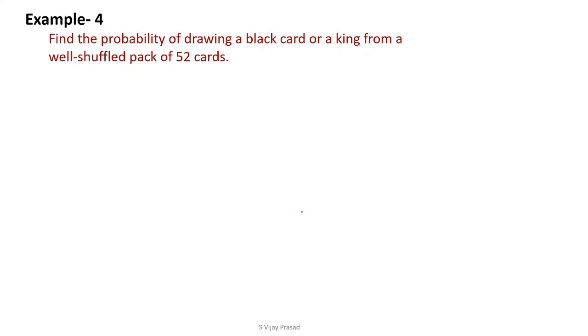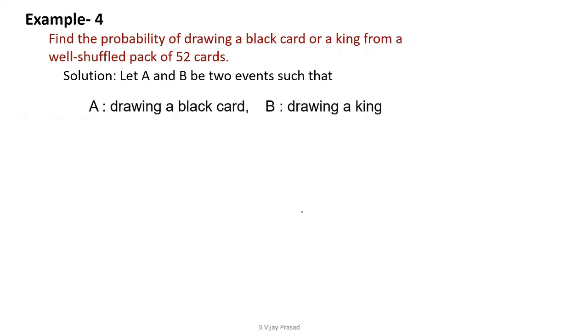There will be 26 black cards in the pack, and there will be 4 kings out of 52 cards. Now how are we going to select the cards? Let capital A and B be the events such that A is drawing a black card and B is drawing a king.